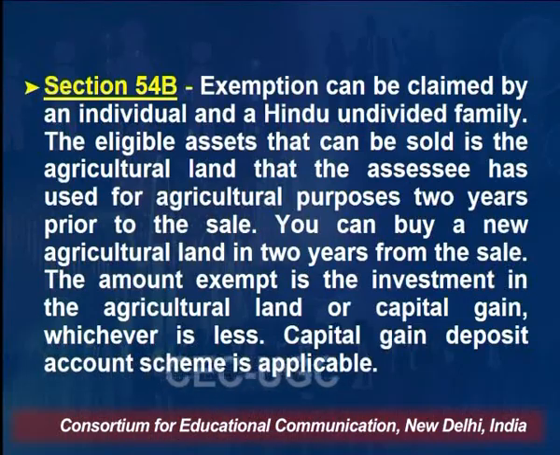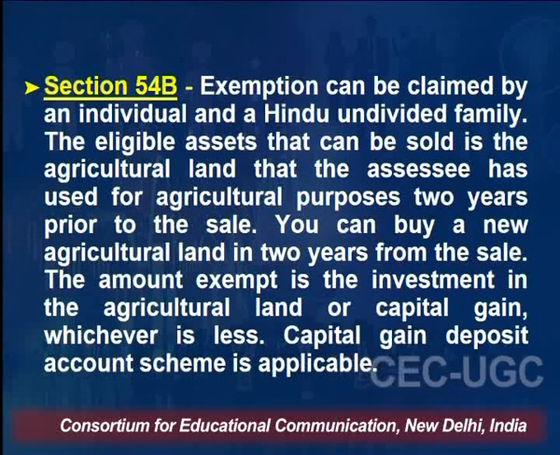This Section 54B says exemption can be claimed by an individual and a Hindu undivided family. The eligible asset that can be sold is agricultural land that has been used for agricultural purposes for 2 years prior to the sale. You must have used this land for at least 2 years, right? Then only this income is exempted under Section 54B.